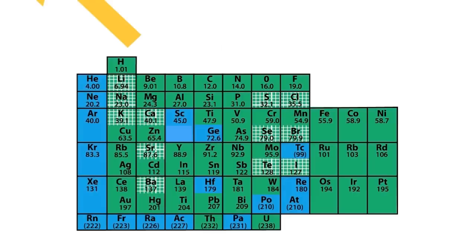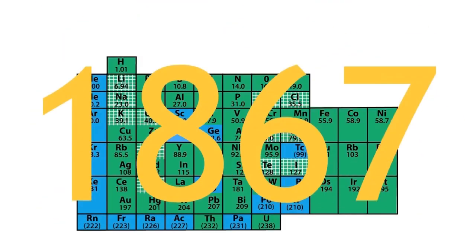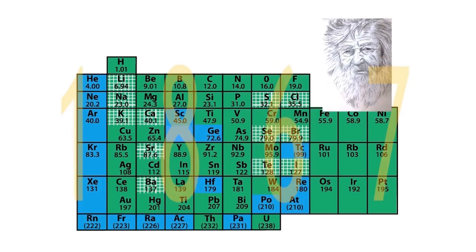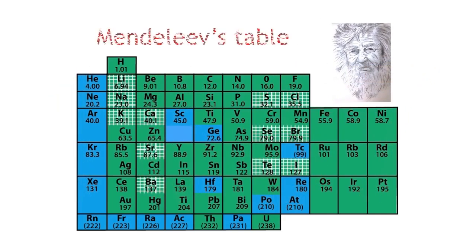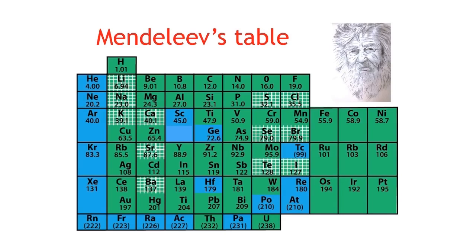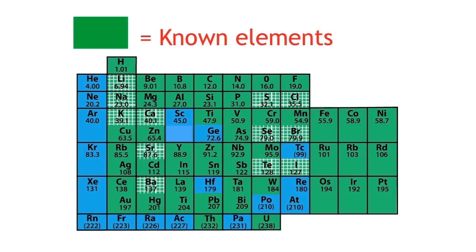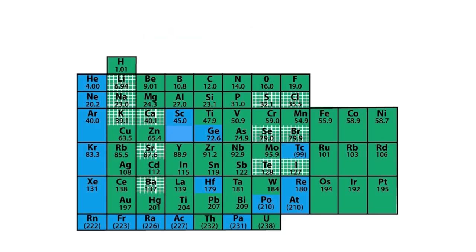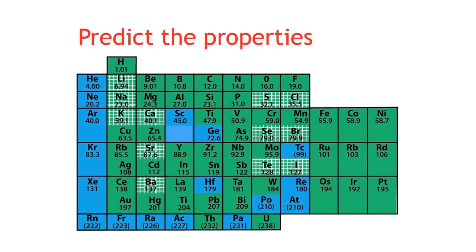In 1867, Dmitri Mendeleev formed the first table of elements. He anticipated complexities and missing elements and transformed Newlands' octaves into a plausible arrangement. He even went as far as to change atomic weights of known elements so that they would fit into his arrangement. His table allowed him to look at the elements and from there predict the properties of those missing elements. And as more and more elements were discovered, his tables went through many redrafts.